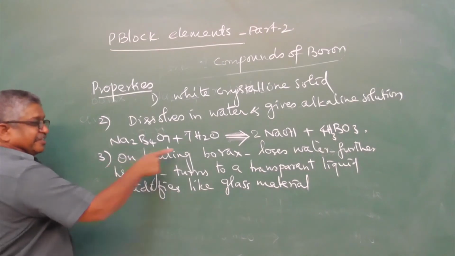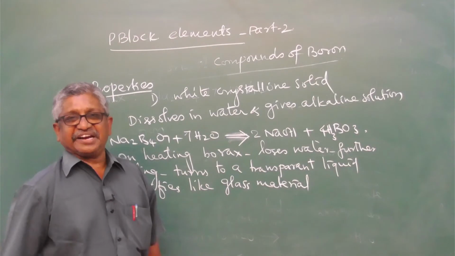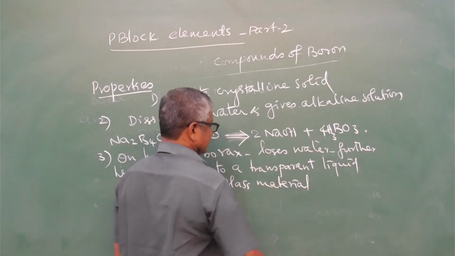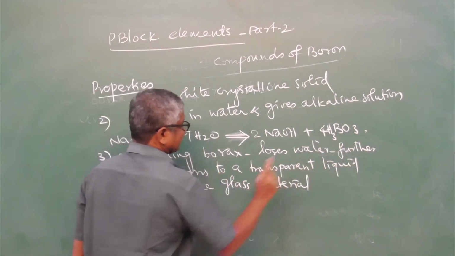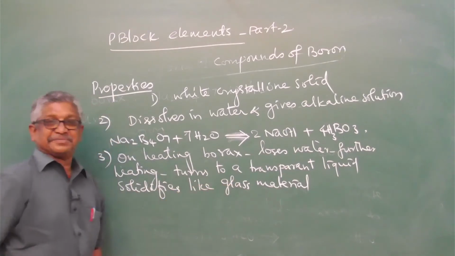So borax on heating, having 10 water molecules, loses water, then further heating turns to a transparent liquid and solidifies like glass material.